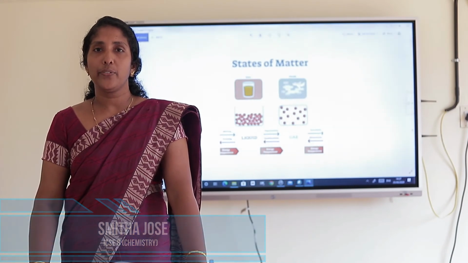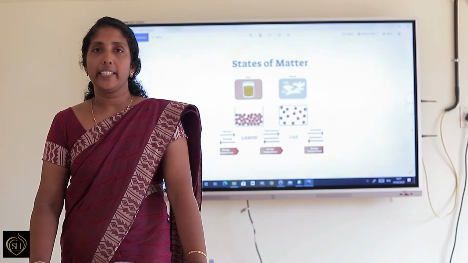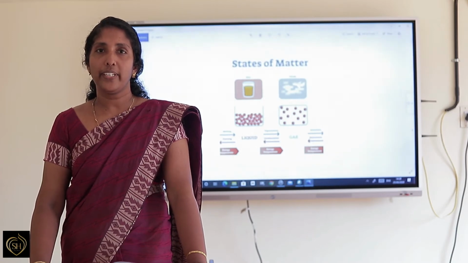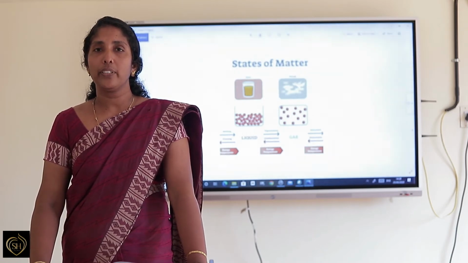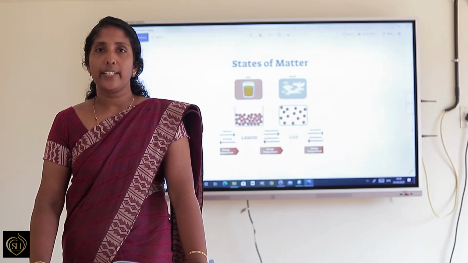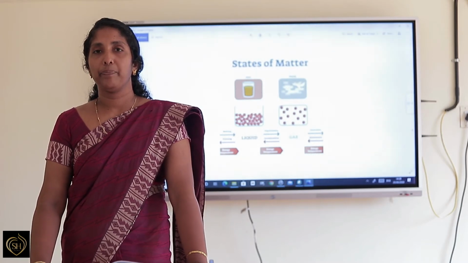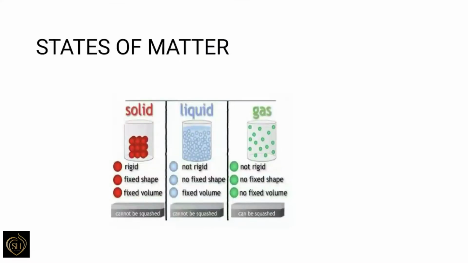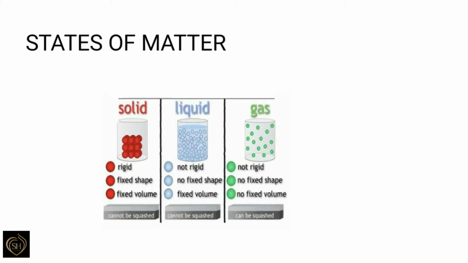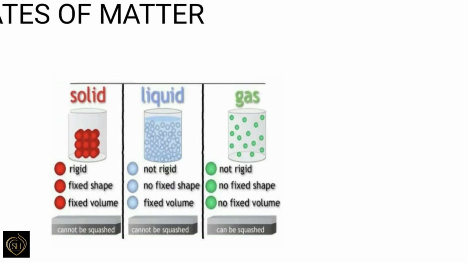In the last class we have learned the kinetic theory of matter. Today we will discuss the three states of matter in detail. States of matter. You know, the three main states of matter are solid, liquid, and gas. First, we can study the solid state in detail.